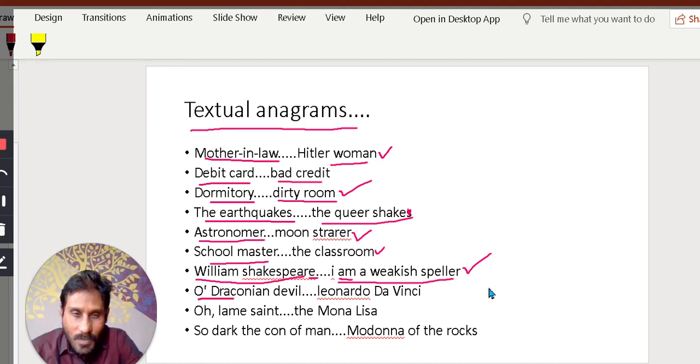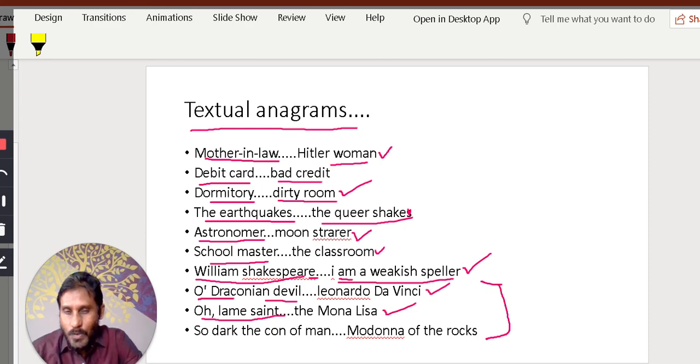These three are from the novel Da Vinci Code. Leonardo da Vinci, Draconian Devil. Draconian means draconian laws, we say. The laws which are very, very harsh upon the people, that is draconian. Oh, lame saint. It's a phrase. The Mona Lisa. The Mona Lisa is a statue, a statue sculpted by Leonardo da Vinci.